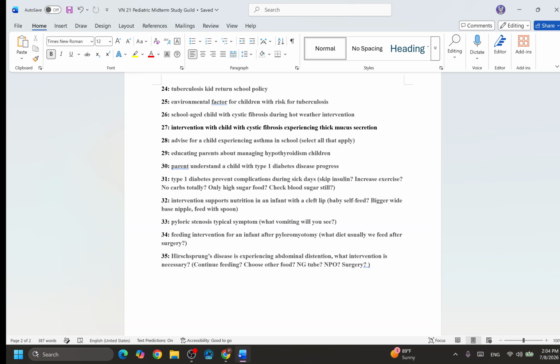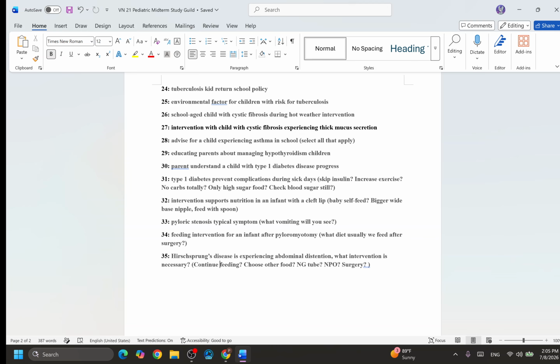Is that possible? So the bigger and wider the base of a nipple, do you think it is better? Do you think we can just cover the baby's whole mouth, seal it, is that better? Do you think this baby can eat by spoon? Is that possible? Do you think the baby can still be breastfed? Do you want to take out the breastfeeding? Do you want to take out the mommy and baby's bonding relationship? Is that good? So think about this, okay?